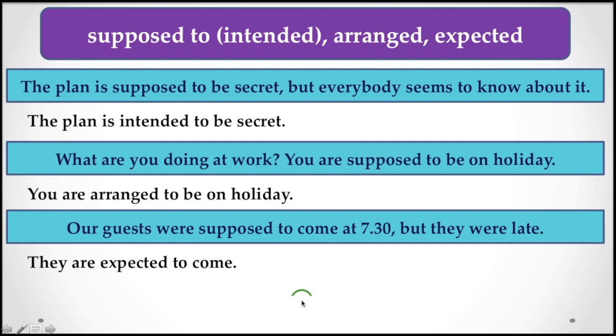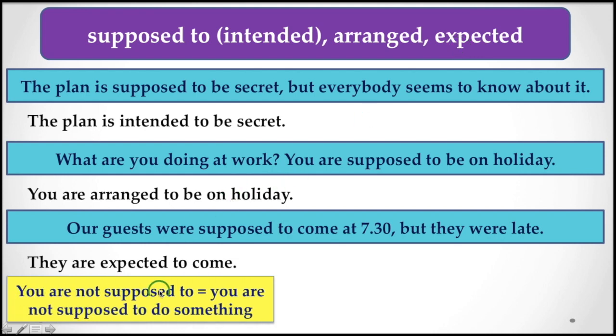So you can find that supposed to can be used in 4 different ways. First, when you don't know something, or you have no proof of what you are talking about, you have to report that thing with the help of supposed to. Sometimes supposed to means intended, sometimes it means arranged and expected.